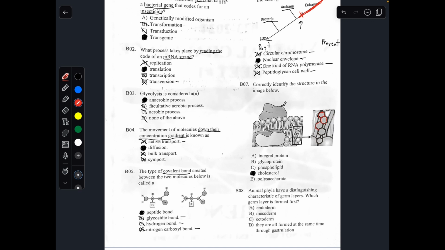Since cholesterol is in the molecules in the phospholipid bilayer, and it has this shape, the only option for number 7 would be cholesterol. Number 8, animal phyla have